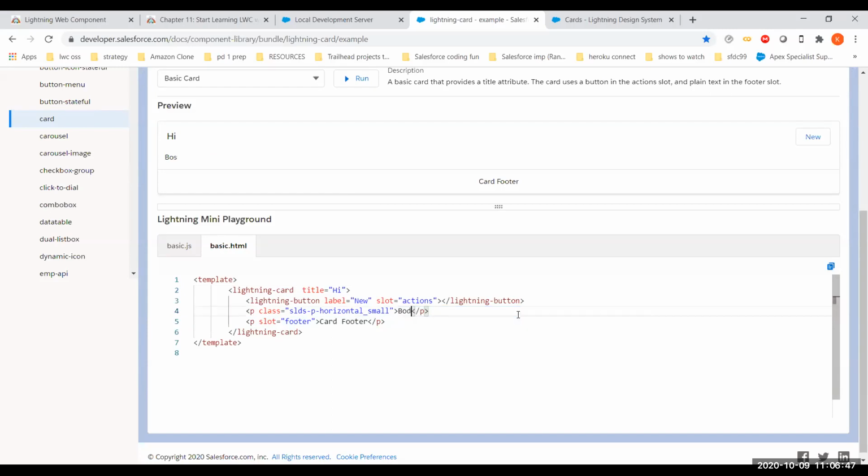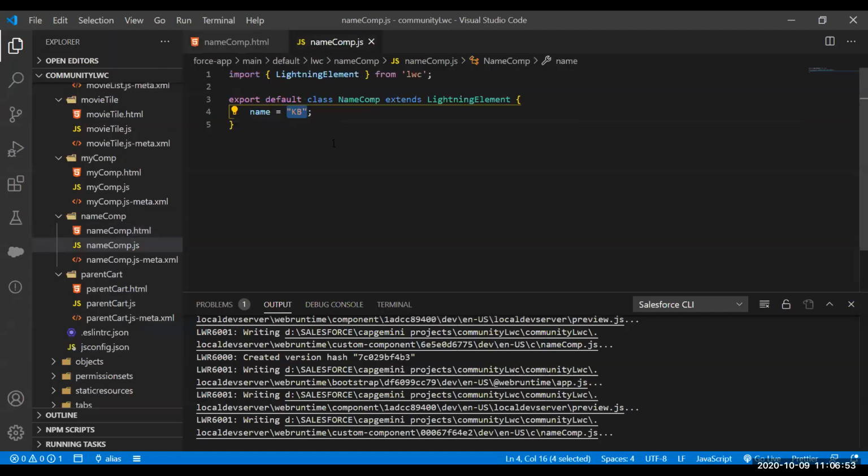If you go back to your component JS, that name is a variable, and in LWC they call it a property.